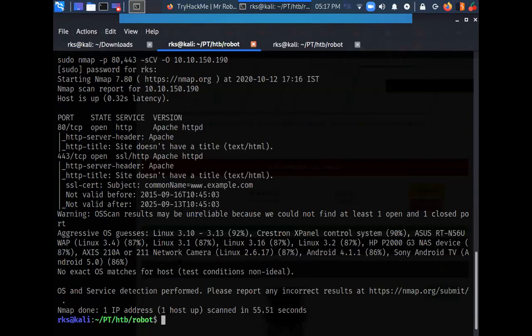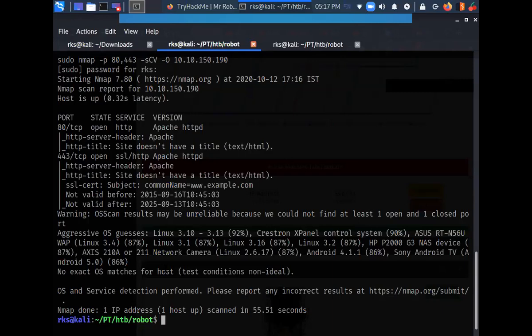Okay, so we have the scan results here with us. The output is here, and the output is not revealing me a lot of stuff. The only thing that I can see is that the target is having this Apache server running. And the target is a Linux based operating system. Okay, well, good enough.